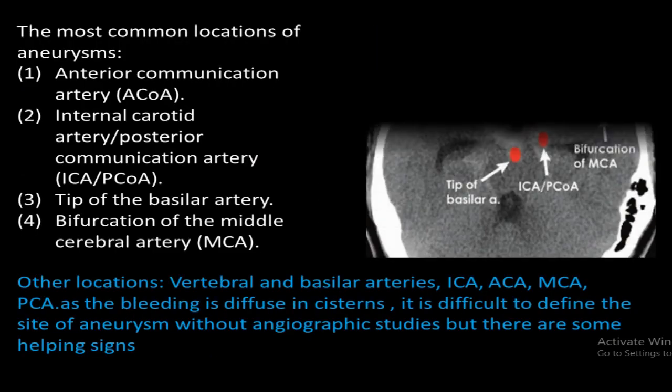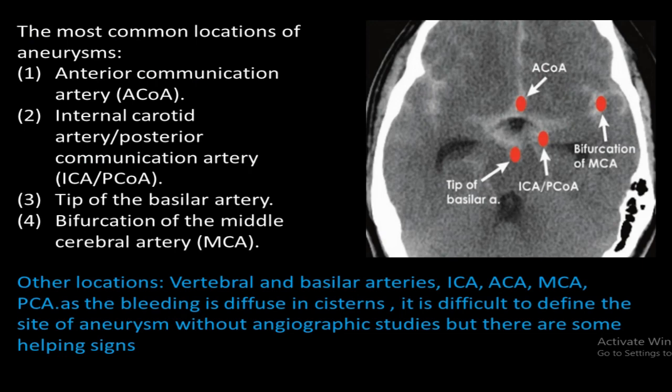The most common locations of aneurysms are: number 1, anterior communicating artery aneurysm. Number 2, internal carotid posterior communicating artery junction. Number 3, tip of basilar artery. Number 4, bifurcation of the middle cerebral artery. Other locations include vertebral and basilar arteries, as well as internal carotid, anterior cerebral, middle cerebral, and posterior cerebral artery.